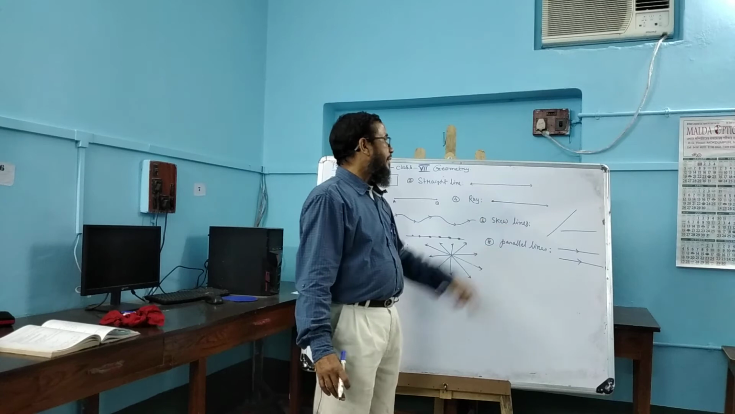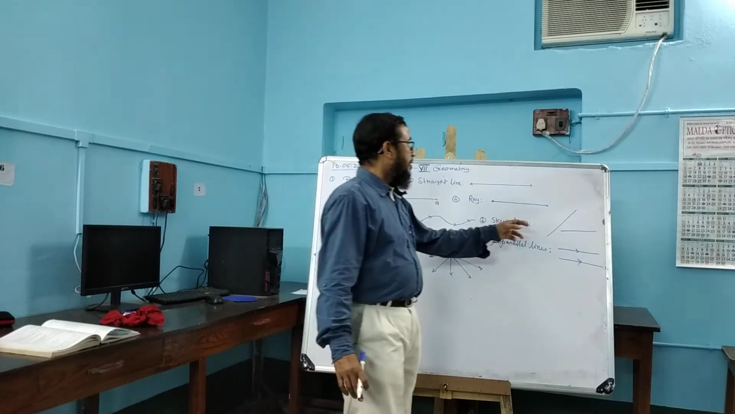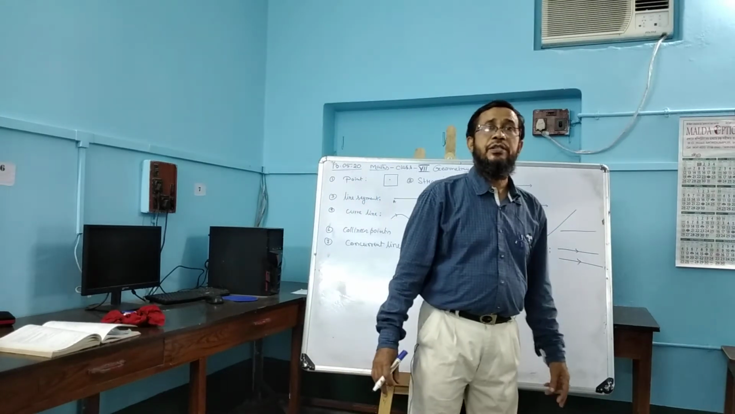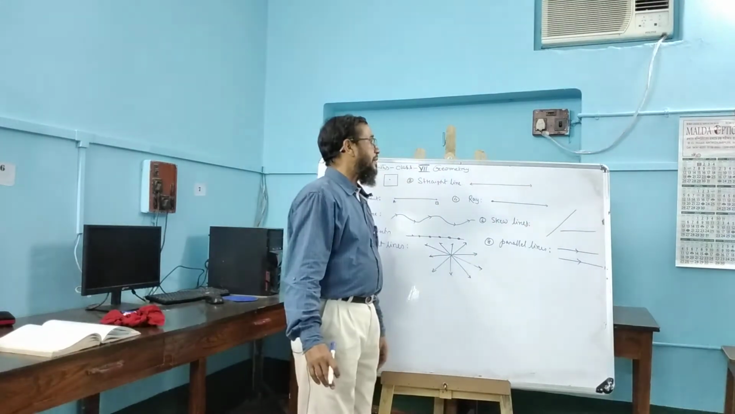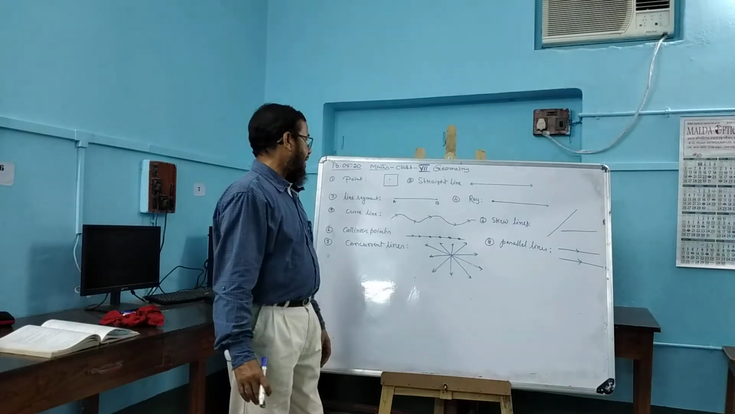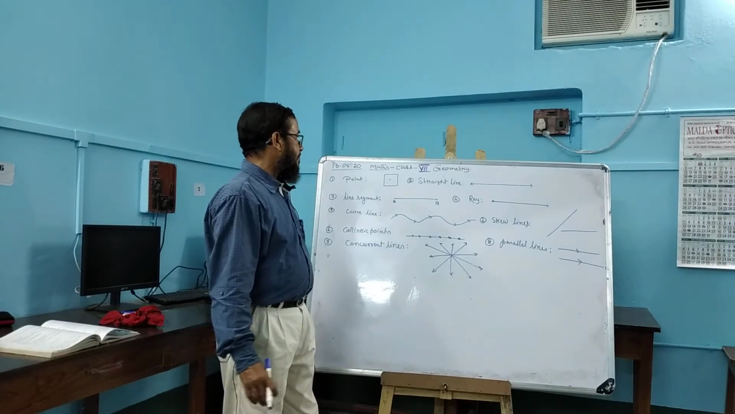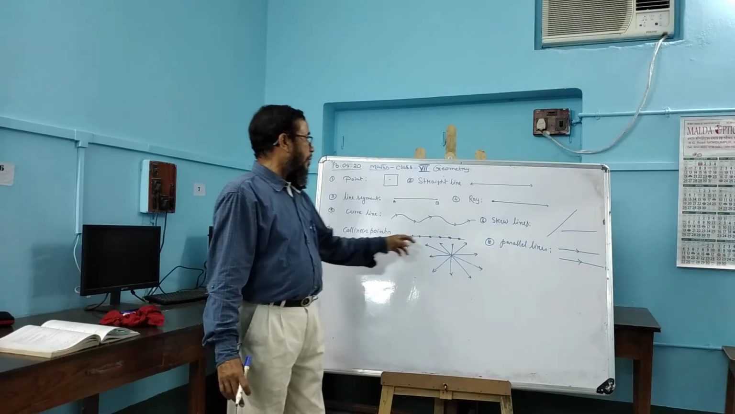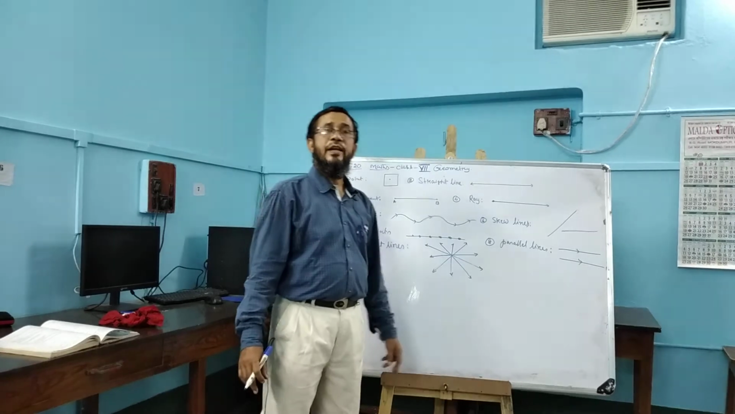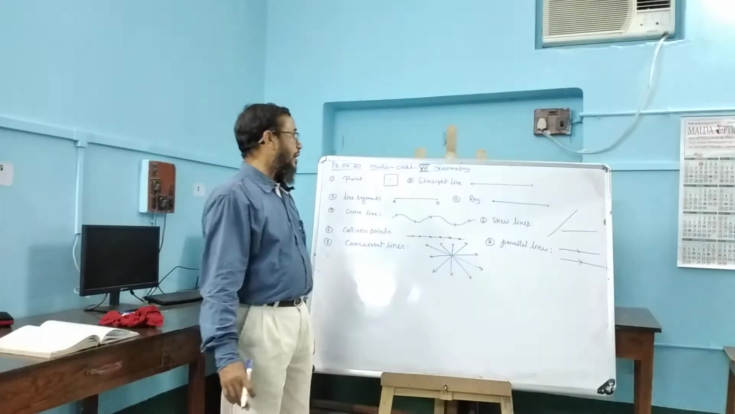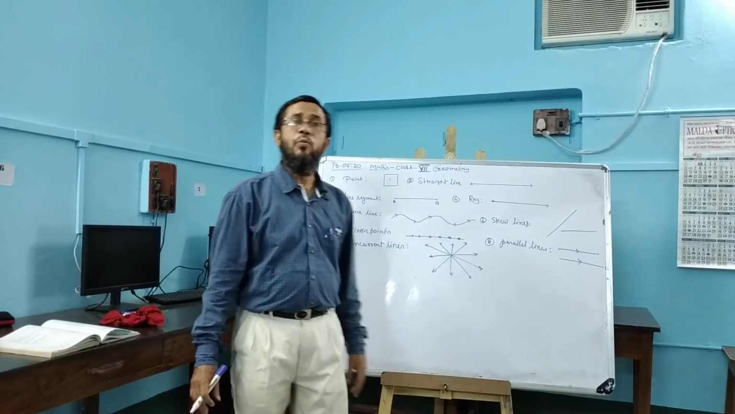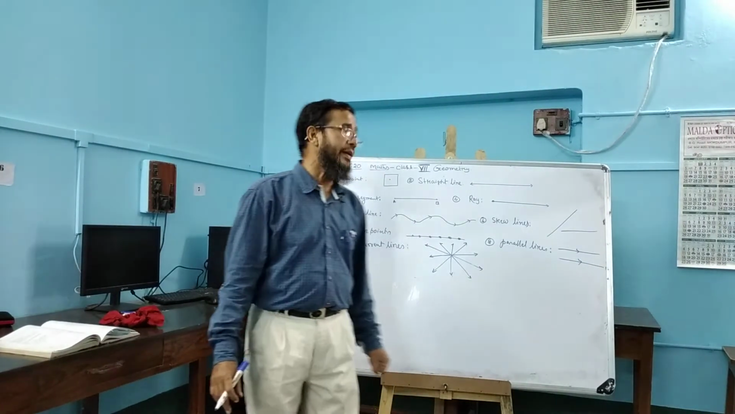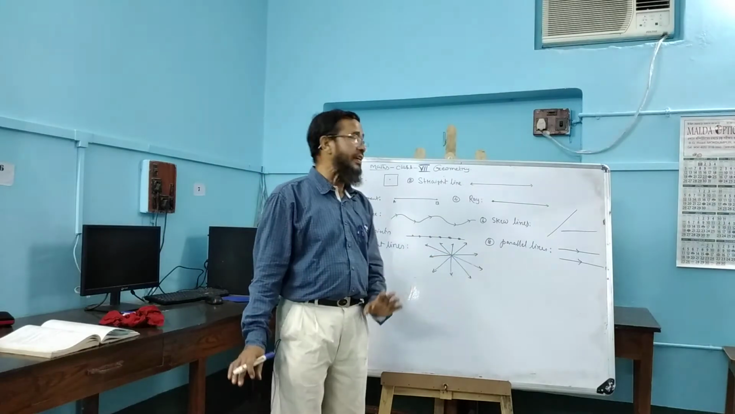And skew line, the line through which a plane cannot pass. The lines like this through which a plane cannot pass are known as skew lines. Collinear points, if three or more points lie on the same straight line, then the points are called collinear points. Concurrent lines, if three or more lines pass through the same point. All these were finished in previous classes.